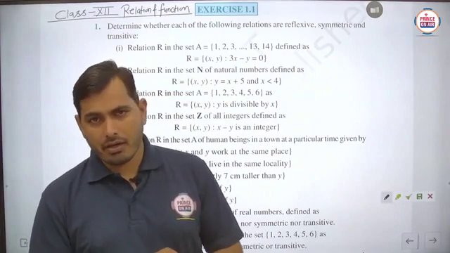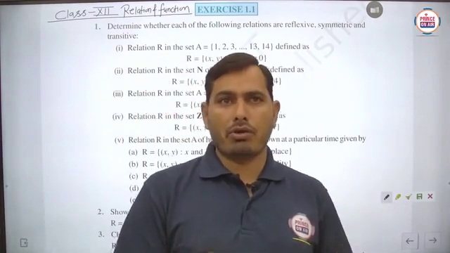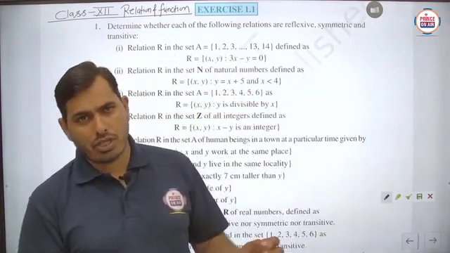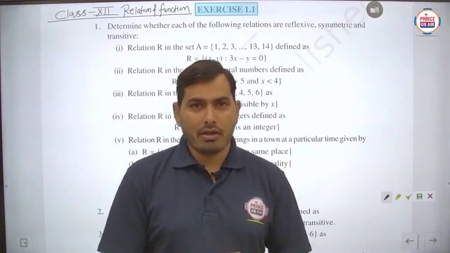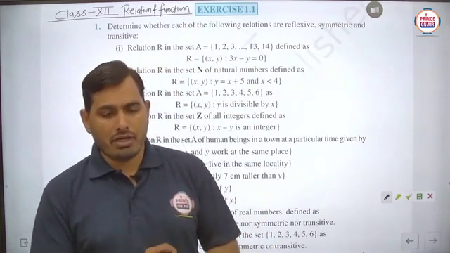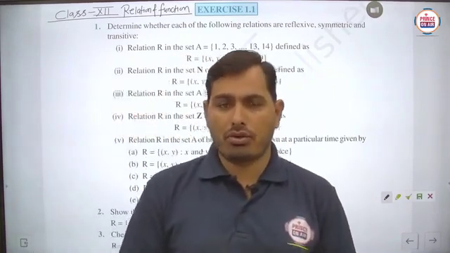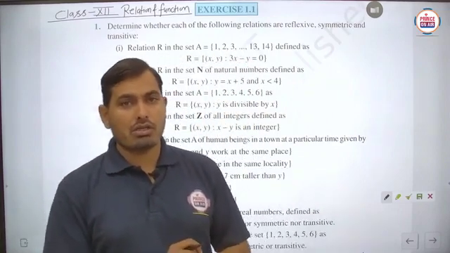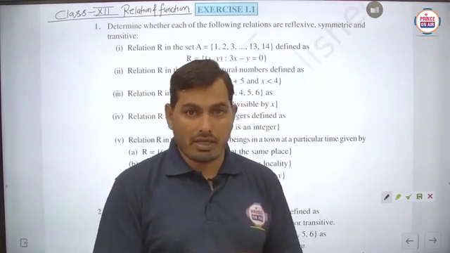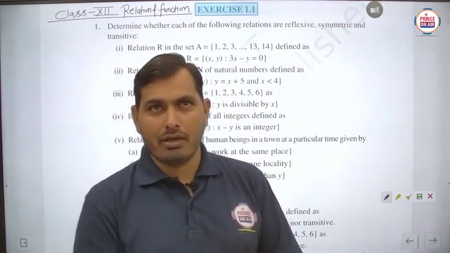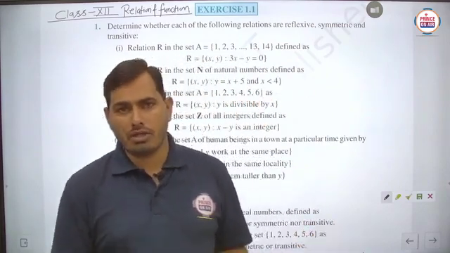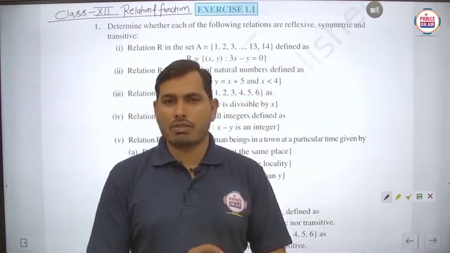And how a particular relation is checked, we saw with many types of examples. And finally, in part 3, we discussed the equivalence relation as well as the equivalence classes. So all the things related to relation theory we discussed in the previous videos.